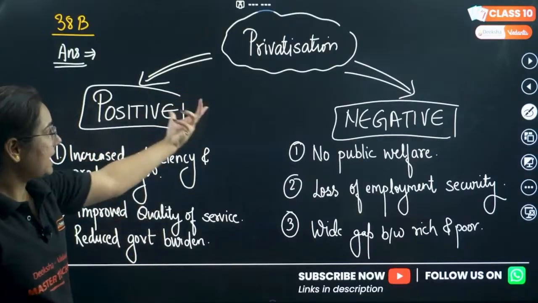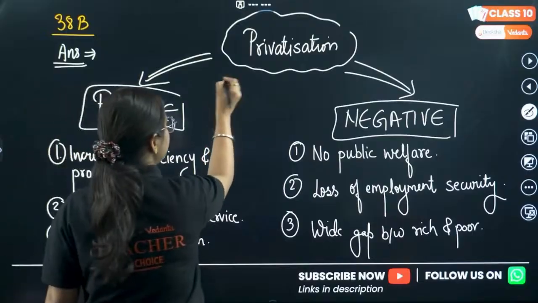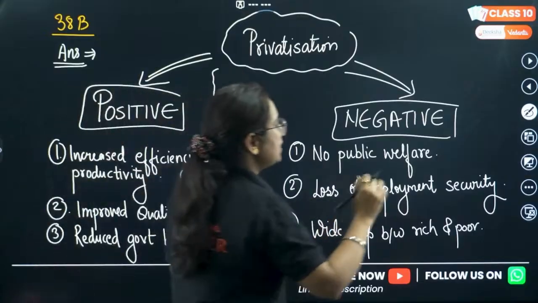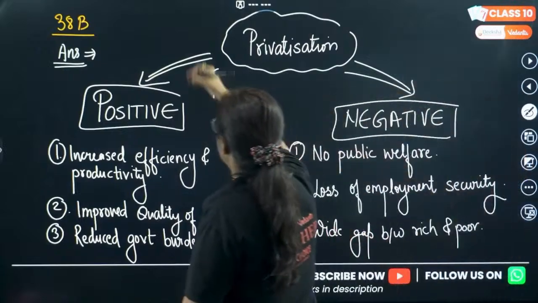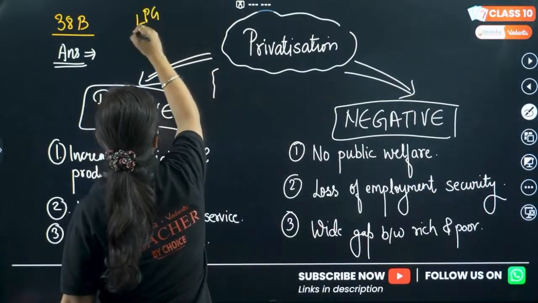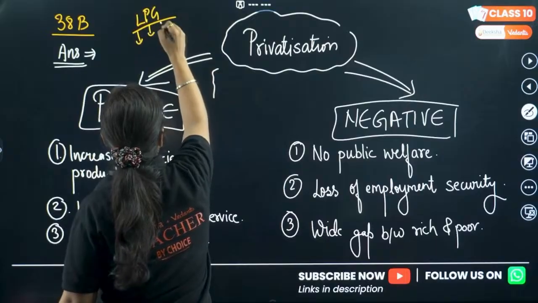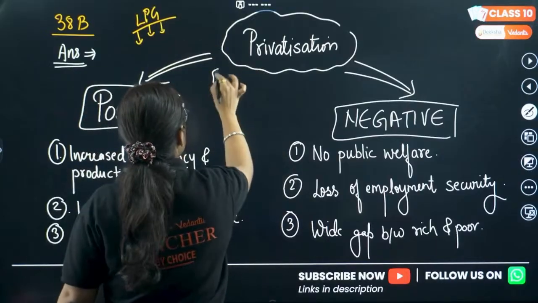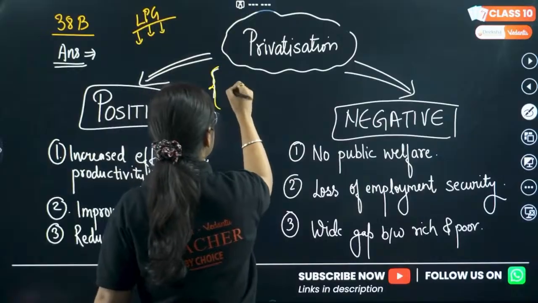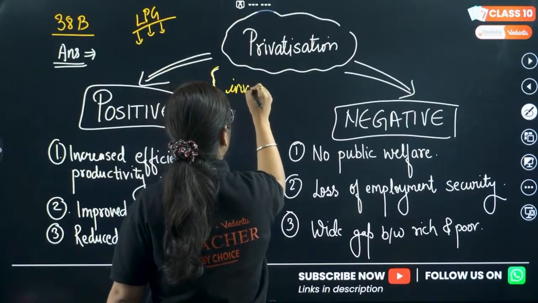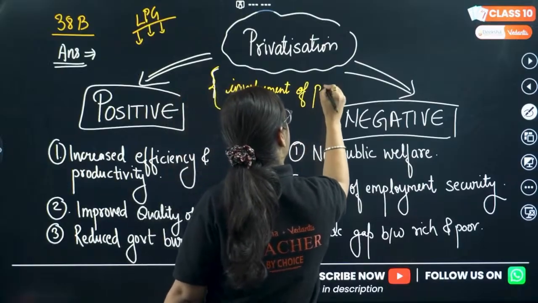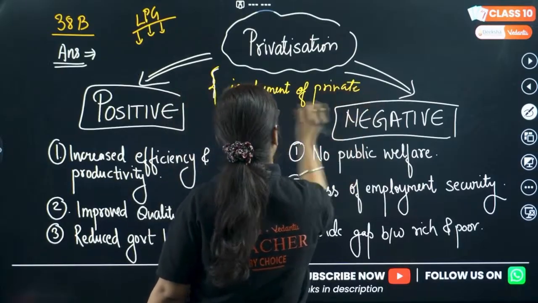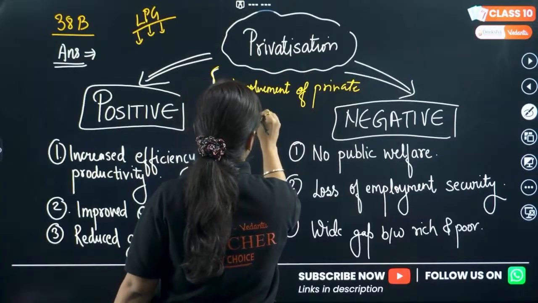So privatization, as I told you, if we talk about the definition of privatization, 3 things were done. LPG, that stands for liberalization, privatization and globalization. So privatization means involvement of private companies in the nation, private companies for production.